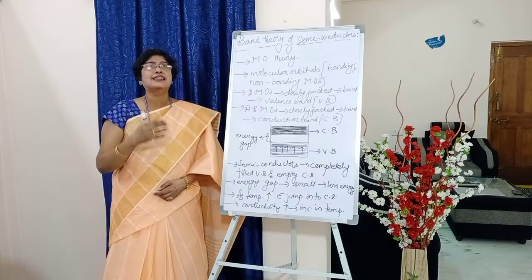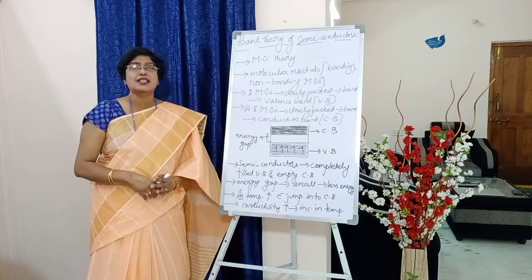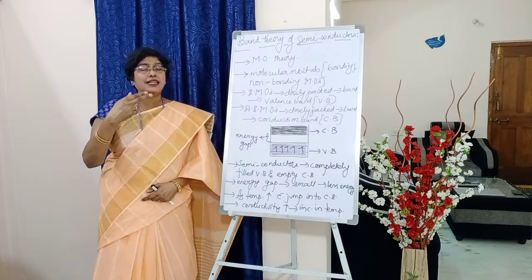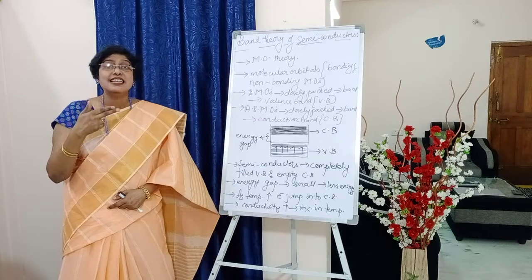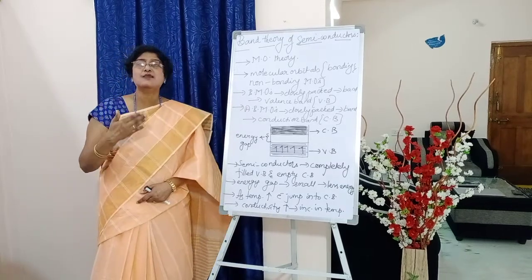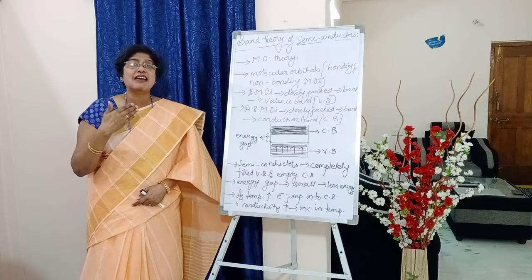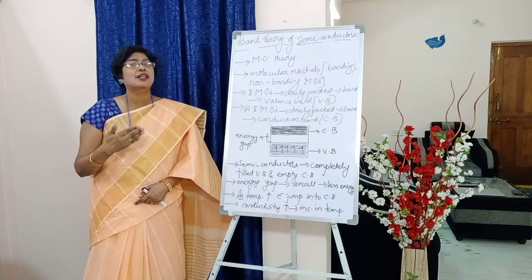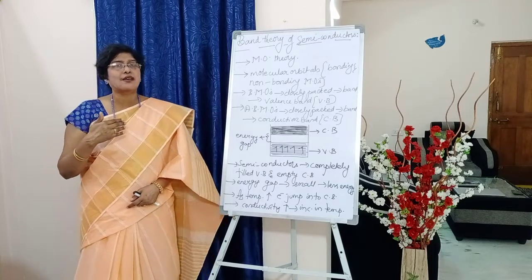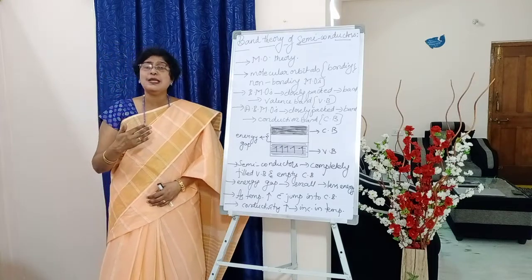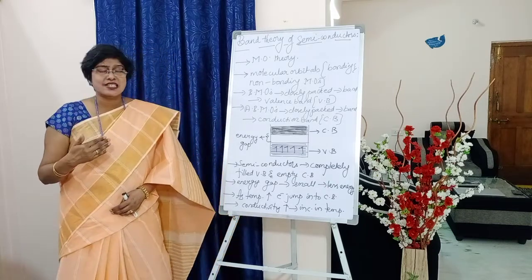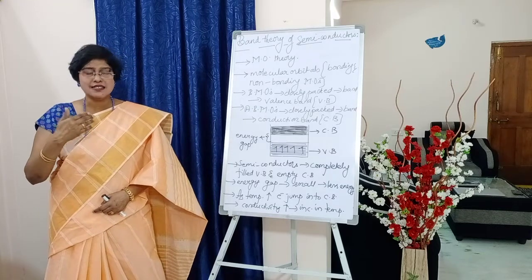As they are very close to one another, all the bonding molecular orbitals appear like a single band, and this band we call the valence band, shortly VB. Next, the antibonding molecular orbitals are also closely packed and appear like a single band called the conduction band, shortly CB.